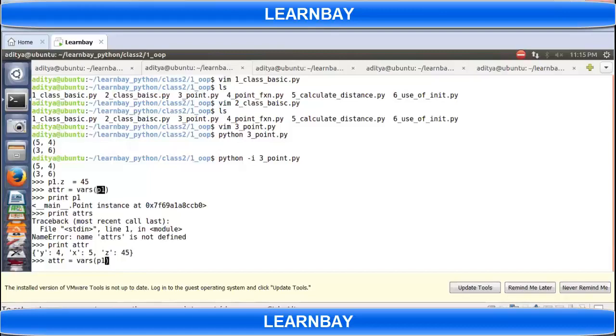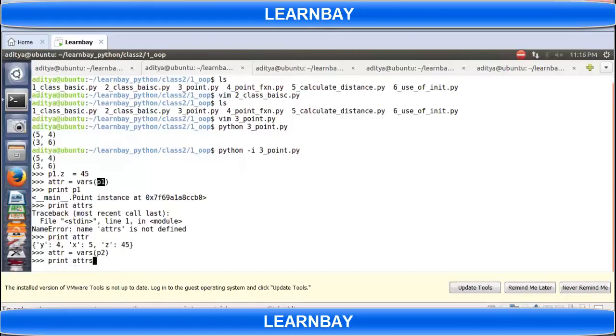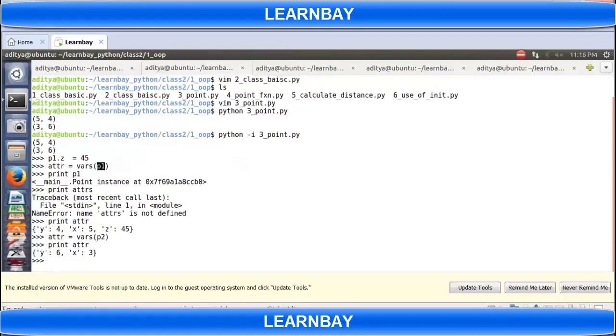If I do it for P2, I'll get only 2. But for P1, I'm getting 3 data members because I added one dynamically, p1.z equal to 45.